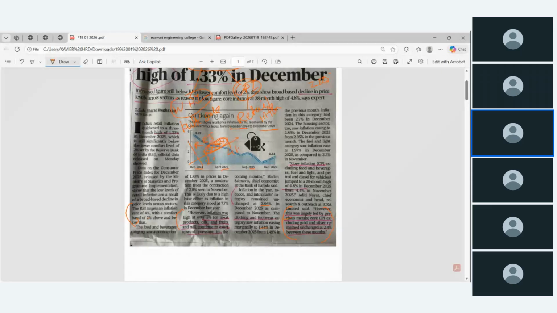So how has it been? Last year, in December 2024, it was above 5%, higher inflation, and it kept on reducing. Then again it spiked a little bit more. Again the government will come up with updates in December, January, February, March, April, and will give the reason how it is affected. But anyhow, this is not a dangerous level compared with the RBI set value. So I think this is sufficient.